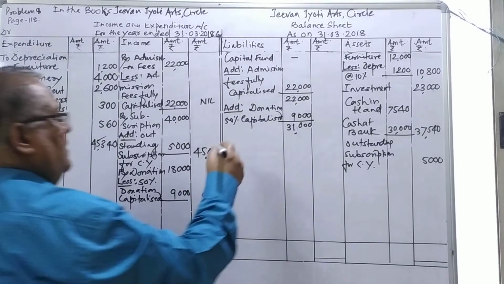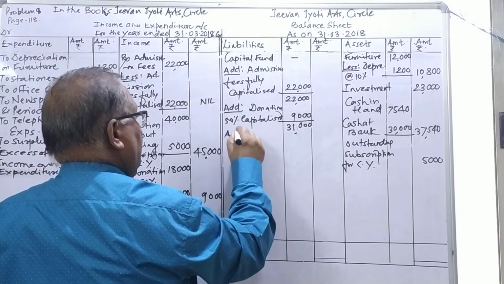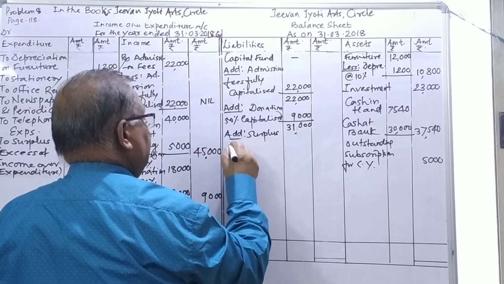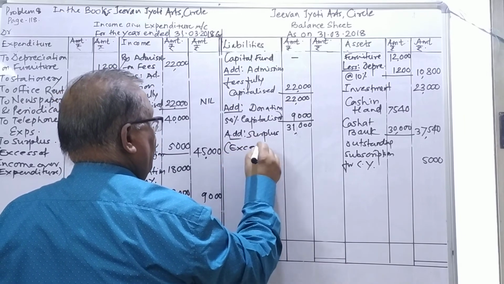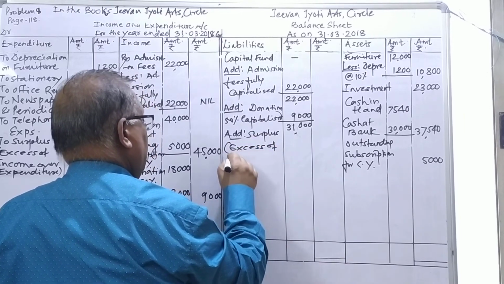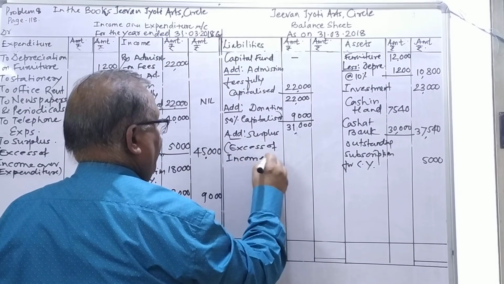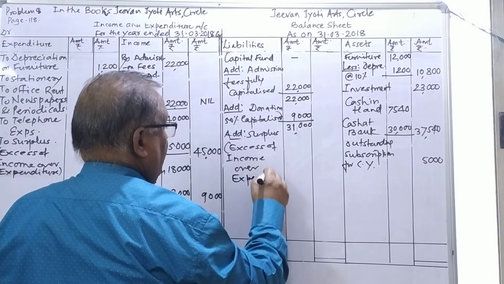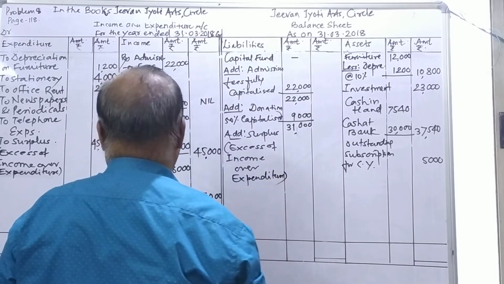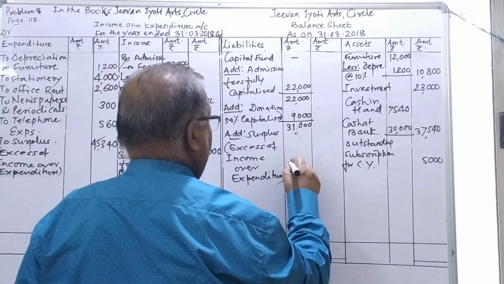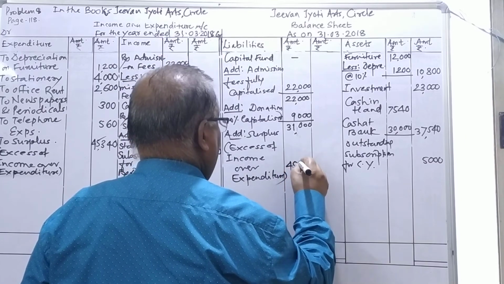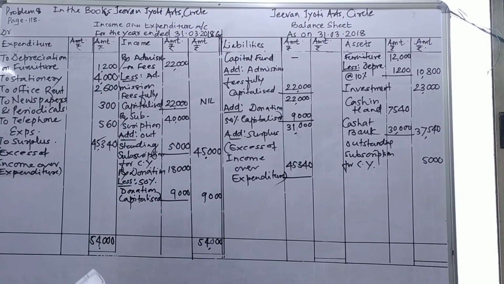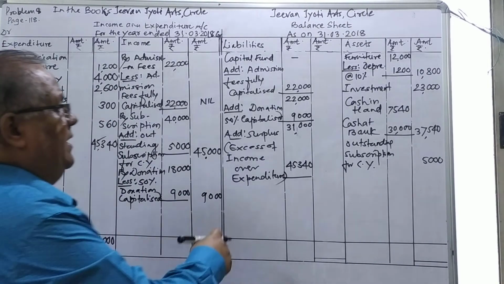Then we have to add here on the capital fund, add surplus, which is excess of income over expenditure. Being surplus here, that will get there 45,340. 45,340 will get there. Now I'll take this total and put it out.